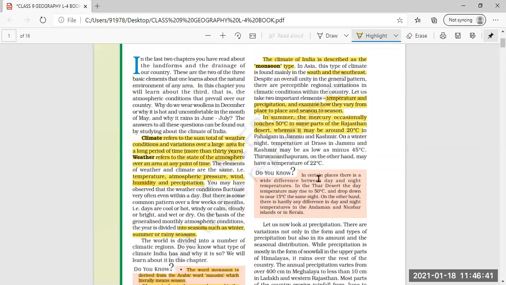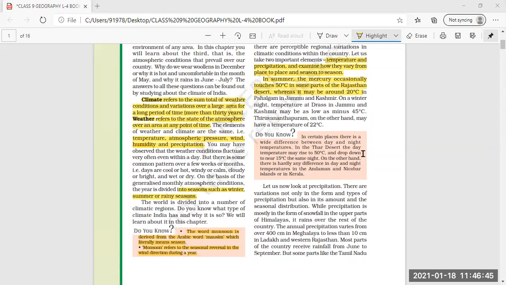We were talking about temperature, that at some places the temperature is very high, whereas in other places it is different. In India itself, some states have high temperatures in the day, whereas nights are very cold.